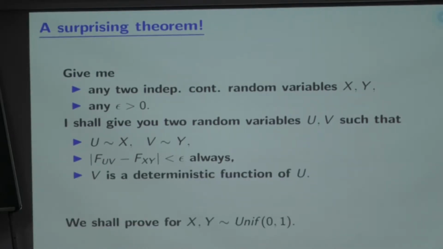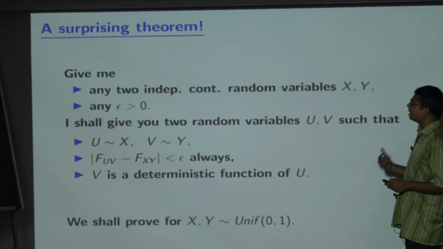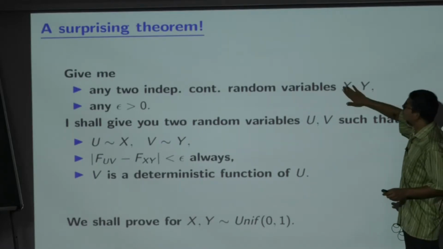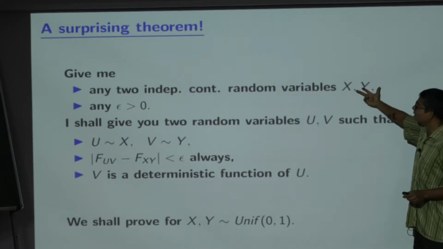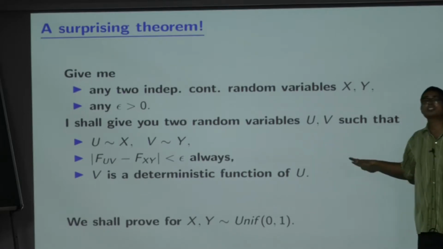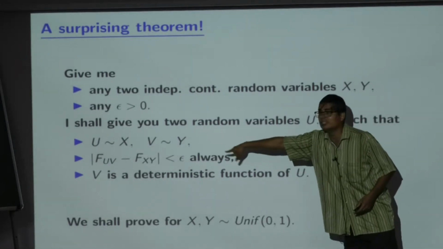Now comes the punchline. However, v is a deterministic function of u. I can always produce that. You give me two independent random variables, I will give you two other random variables such that marginally they have the exact distribution, joint distribution is arbitrarily close to that. Yet v is a deterministic function of u, which is just the other extreme of independence. Now, no statistical procedure can use any information other than the joint distribution of the data. And the joint distribution is arbitrarily close to each other.